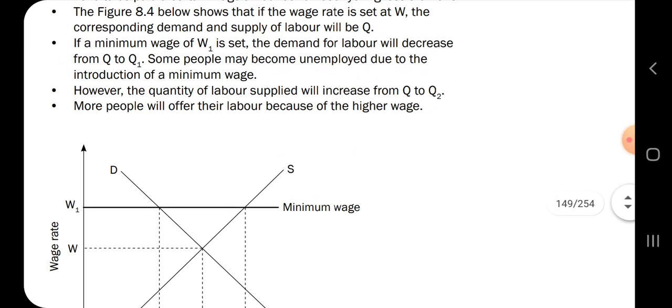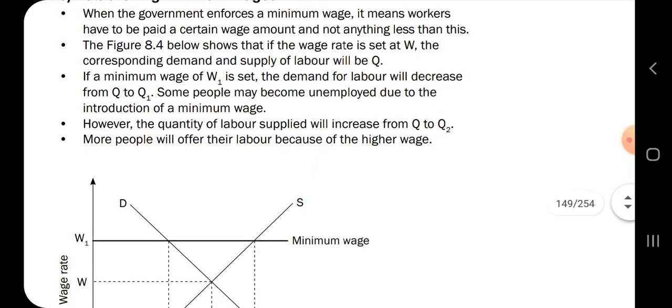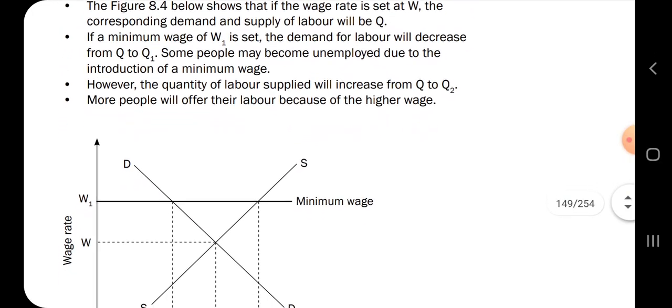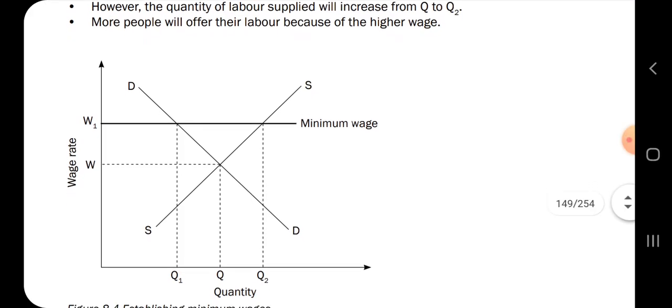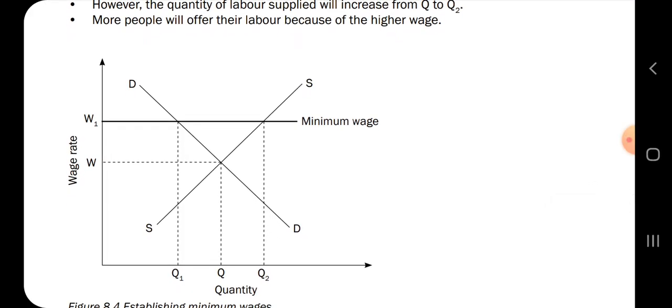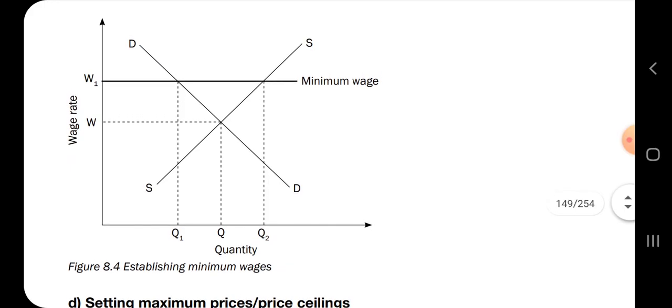And you must be able to explain this. However, the quantity of labor supplied will increase from Q to Q2. More people will offer their labor because of the higher wage. So the higher the wage, the more people will be willing to work. That is why the minimum wage is being introduced.